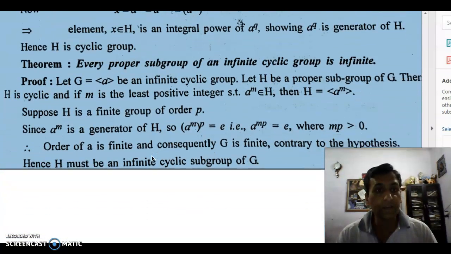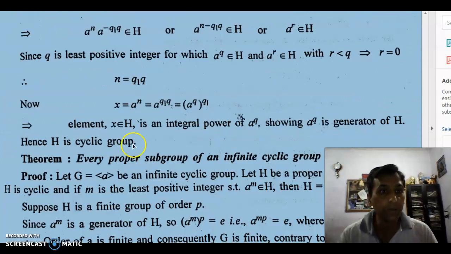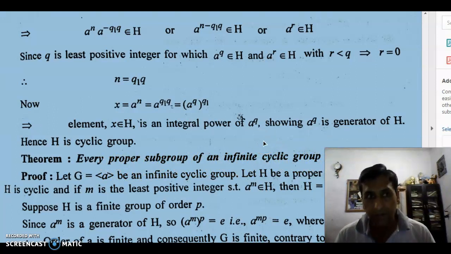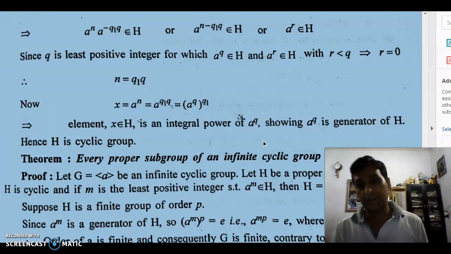Then the next question, it is also a good question. Every proper subgroup of an infinite cyclic group is infinite. One thing is clear, a subgroup of a cyclic group is cyclic. Now it says in case of an infinite cyclic group, the subgroup is also infinite.